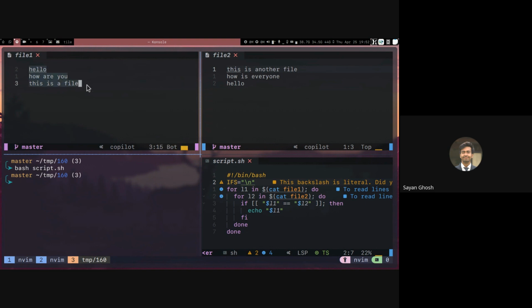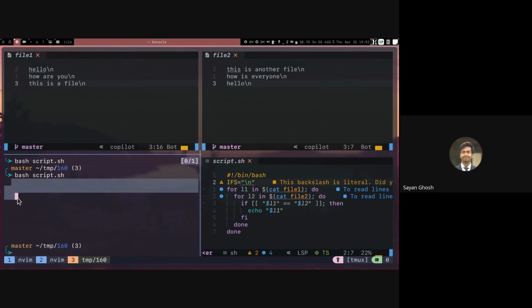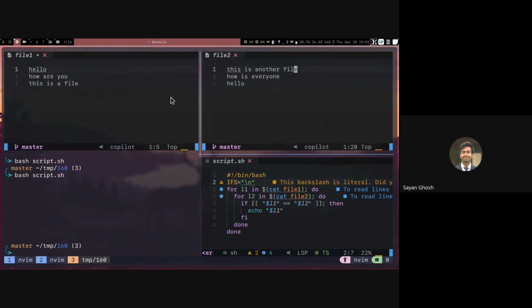So this entire thing is taken as one iteration, and this entire thing is taken as one iteration, and it is checking if these two are equal. Obviously the entire strings are not equal, so nothing is printed. Here, if we literally put a \n, then it will split by those. So if we run this, maybe it is still not printing hello, but it is printing something else. Right, so it's splitting by the backslash n's. That is not what we want. We don't want to search for a literal backslash n. We want to search for the new line character, right?